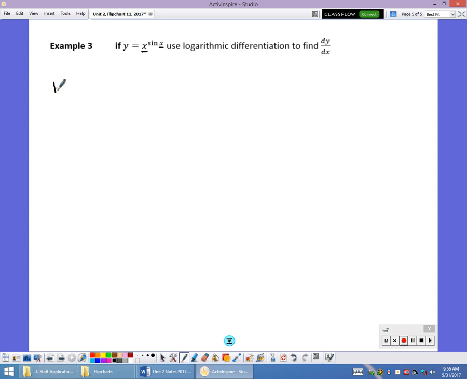So I'm going to write it as the ln of y equals the ln of x to the sine of x. And the reason why I do that first step is that this sine of x, because it's in the power, I'm taking the natural log, I can pull that out front. So I can rewrite it as the ln of y equals the sine of x times the ln of x.